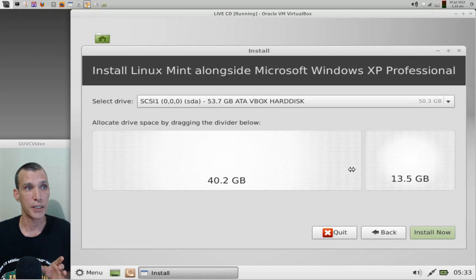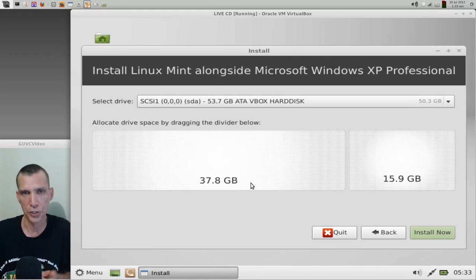I'd like to go with maybe close to 15 gigs. I'd say, okay, 15.9 gigs, and then give the rest to Windows. Now, your hard drive isn't going to be this size. It's probably a lot bigger. But once you are satisfied with the amount of space you want to allocate to Linux, in this case 15.9 gigs, then you can go ahead and press the Install Now button.